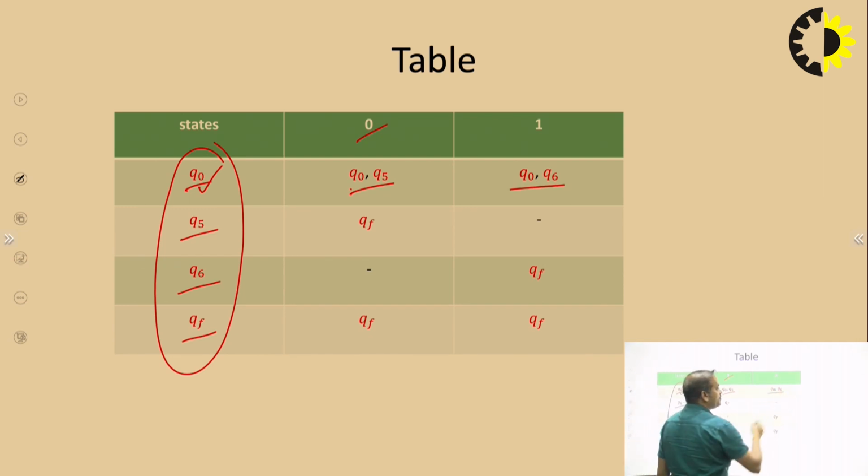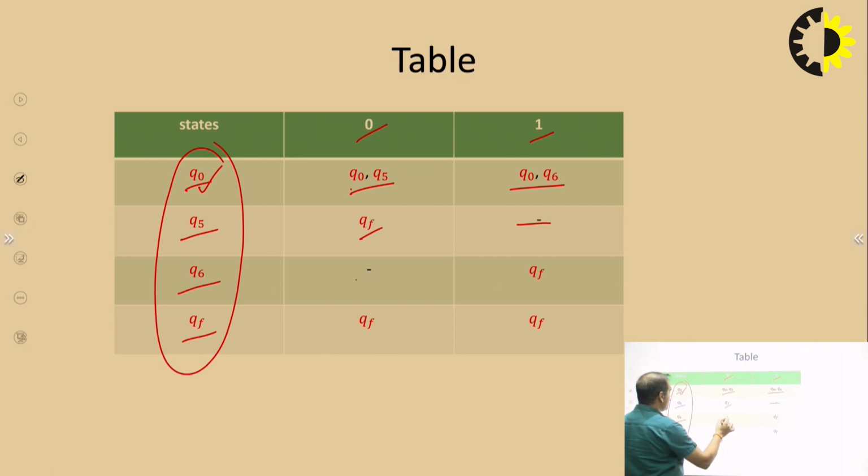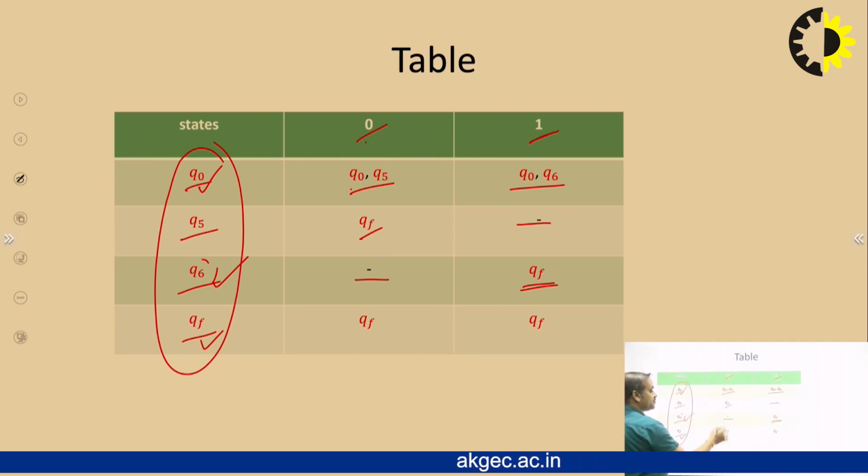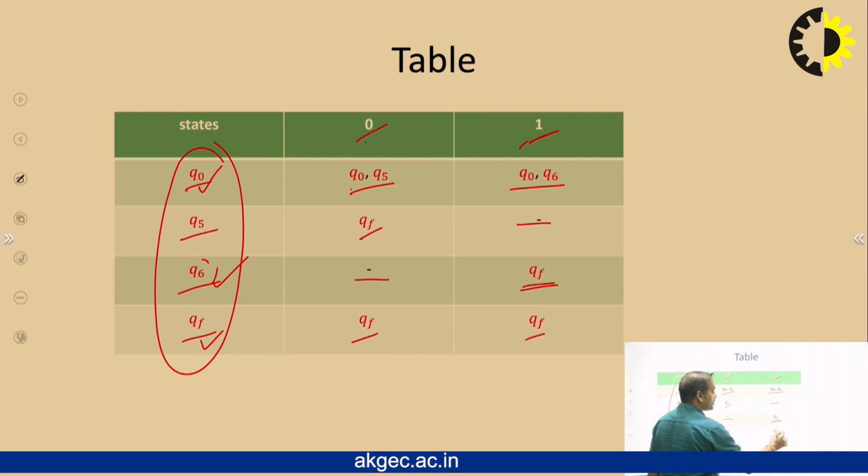Here we write Q0, Q6 for input 1. For Q5, on input 0 there is no next state, so we mark a dash. At Q6, for input 1 the next state is Q6, so we write Q6, and so on. QF on input 0 goes to QF, and on input 1 to QF.